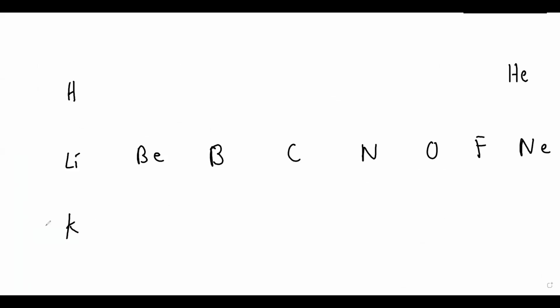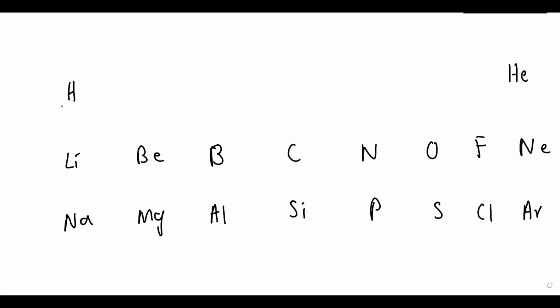Hydrogen, helium, lithium, beryllium, boron, carbon, nitrogen, oxygen, fluorine, and neon. Then we have sodium, magnesium, aluminium, silicon, phosphorus, sulfur, chlorine, and argon. And these are the atomic numbers.